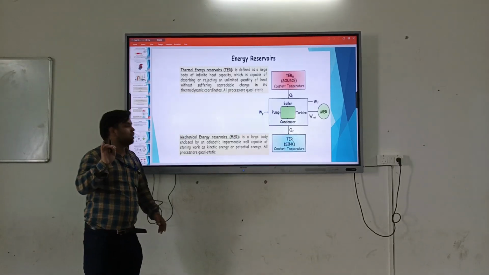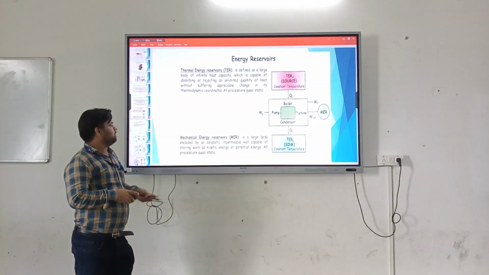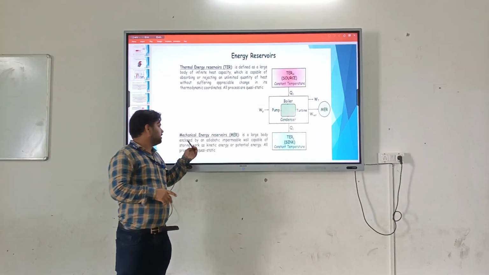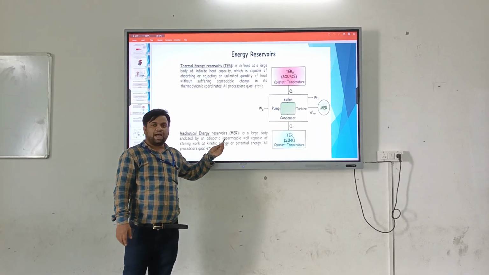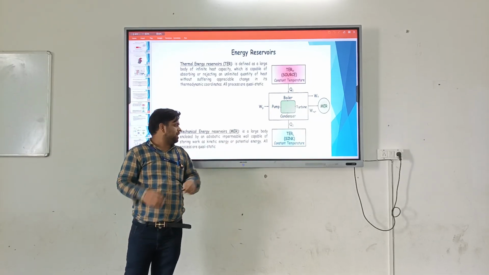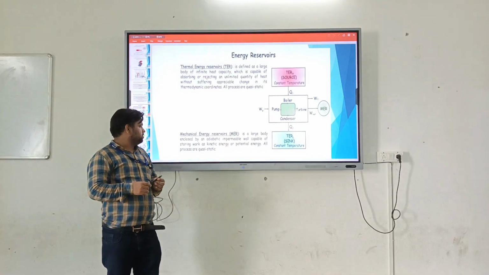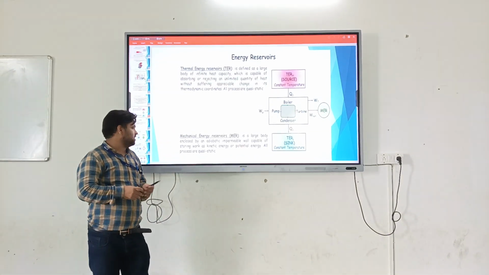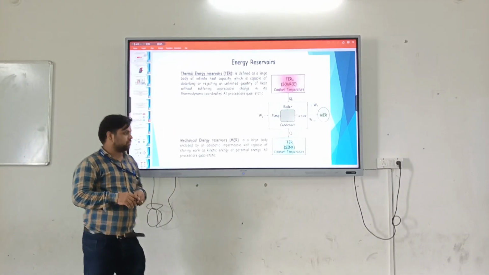All the processes are quasi-static. Similarly, a mechanical reservoir is a large body enclosed by an adiabatic impermeable wall, which is capable of storing work as kinetic energy or potential energy. All processes are quasi-static.